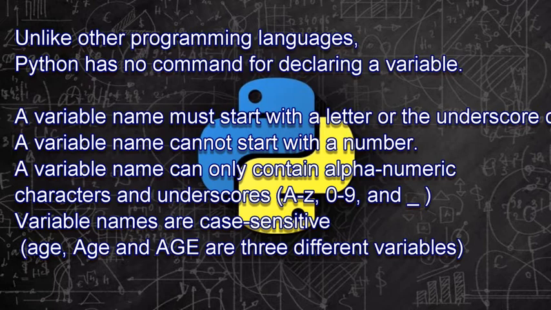So as I told you, in Python we do not need to define any data types. We just need to consider that a variable name can contain letters, can contain numbers, and can contain an underscore sign. But whenever we are naming a variable, it cannot start with the underscore sign, nor can it start with a number. These are some of the naming rules that you need to understand while coding in Python, the things that we need to keep in mind while we are writing a variable.